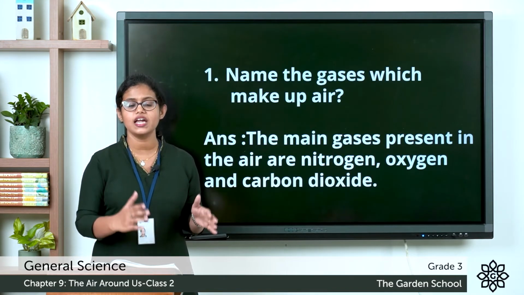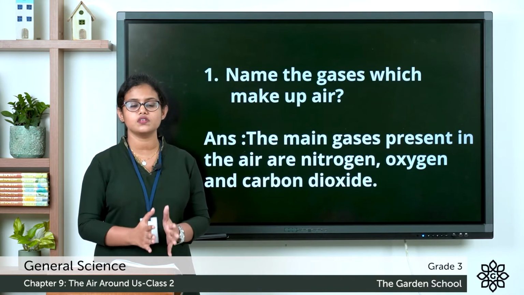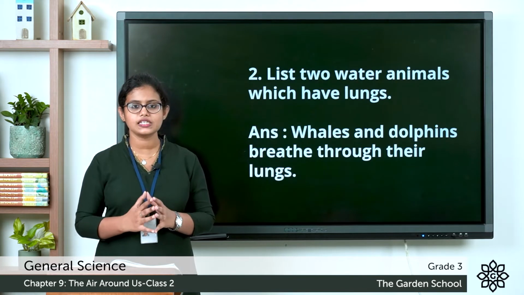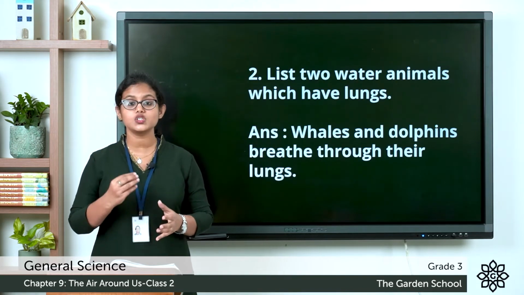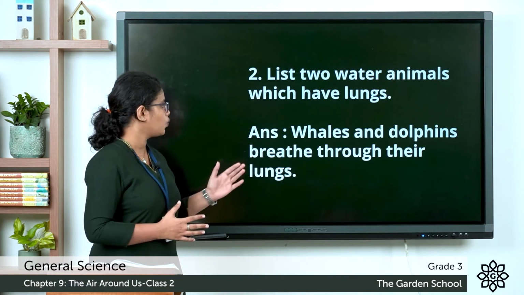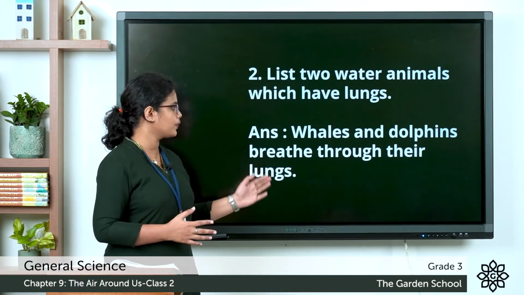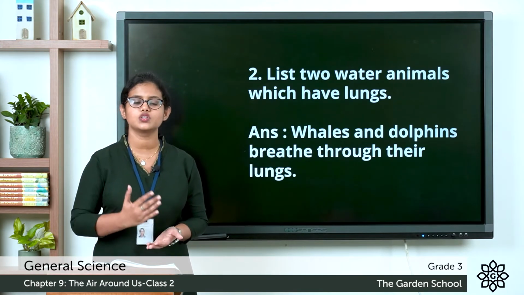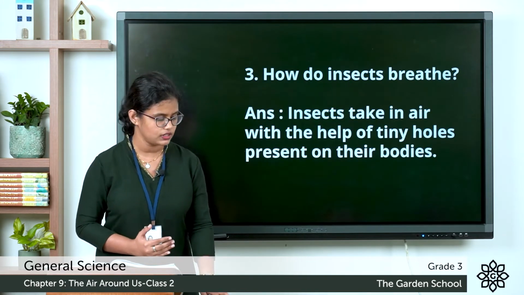We learned that air is a mixture of different gases. See the second one. List two water animals which have lungs. Whales and dolphins breathe through their lungs. They live in water and they breathe through their lungs.